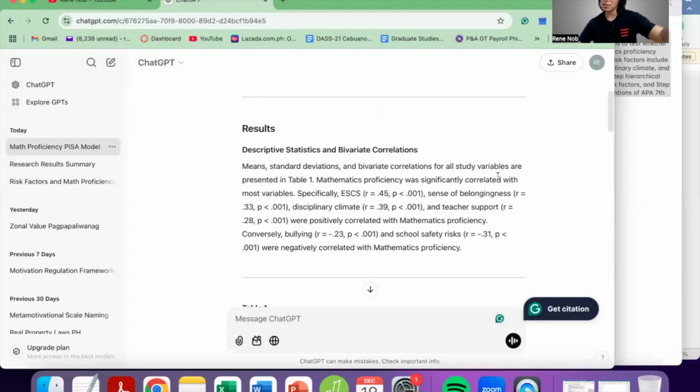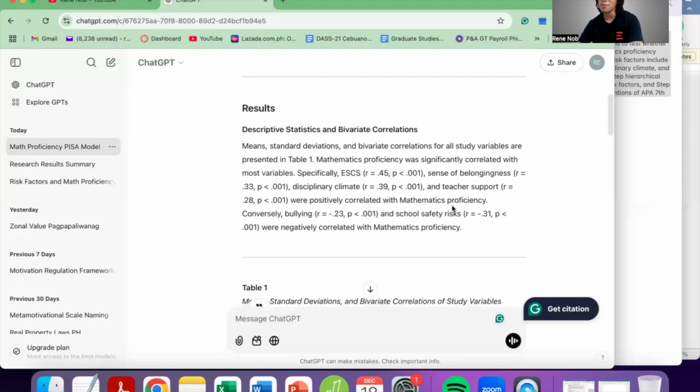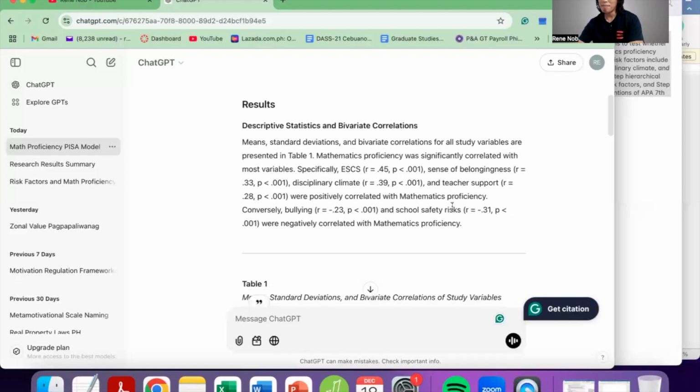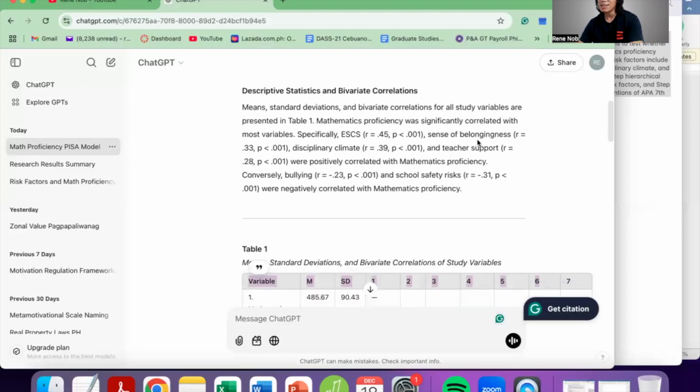What it didn't do is it didn't remind the reader what the objectives are. So I still would suggest that you do that. So it suggests means, standard deviations, and bivariate correlations for all of the variables are present in Table 1. Mathematics proficiency significantly correlated with most variables, specifically ESCS, sense of belongingness, disciplinary climate, and teacher support were positively correlated with mathematics proficiency. And not only that, it reported the coefficients.